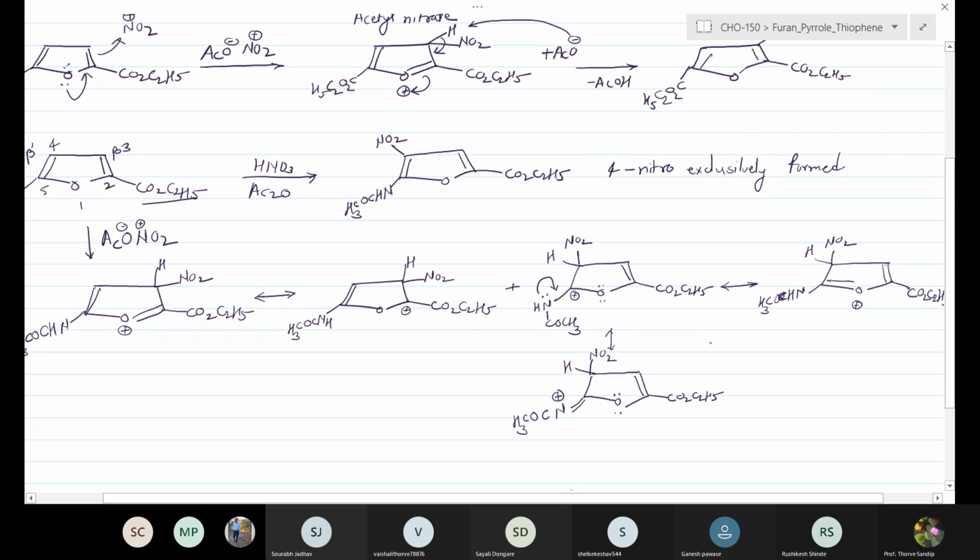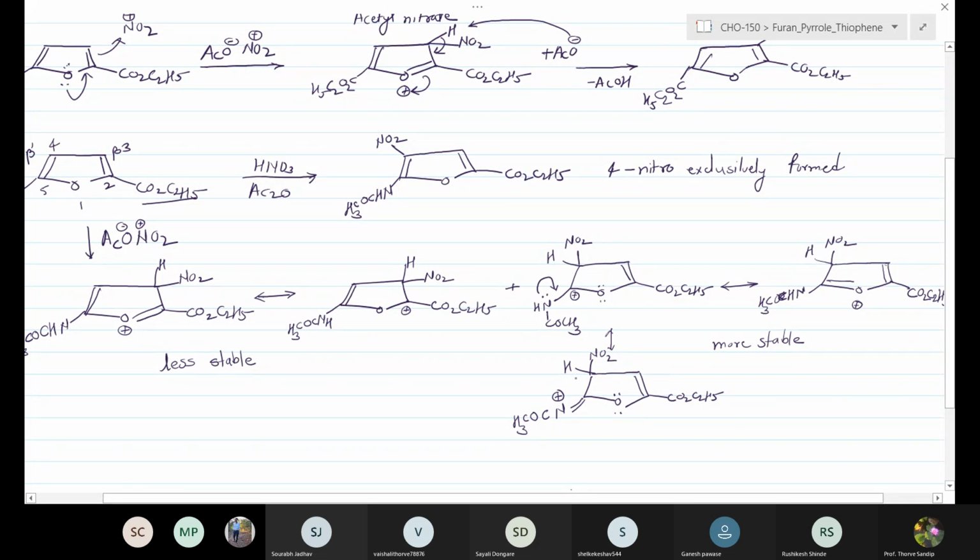Therefore, this intermediate is more stable as compared to when the attack takes place at the third position, which is less stable. That's why we can say that this attack preferably takes place at the fourth position, not at the third position.